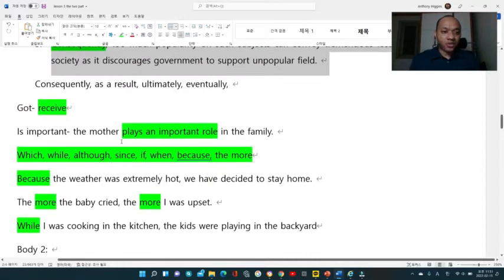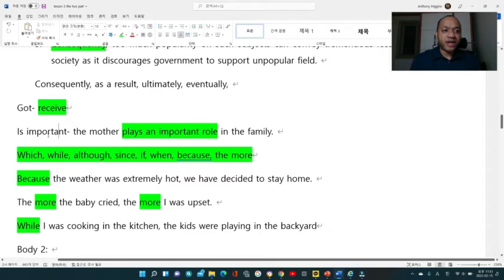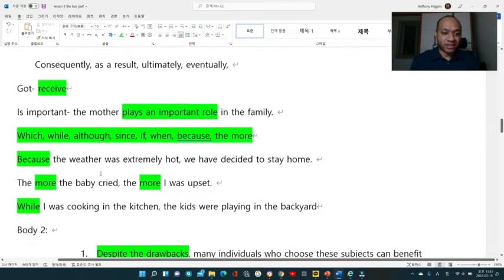Here, I also have some words that you can use. So here we have the word important, right? Another way we can use the word is plays an important role, right? That is another way you can write important. And these are the words that the examiners, not the examiners, the raters, would actually look at. They look at whether you have used which, while, although, since, if, when, because, or the more. These types of sentences, they really look at a lot.